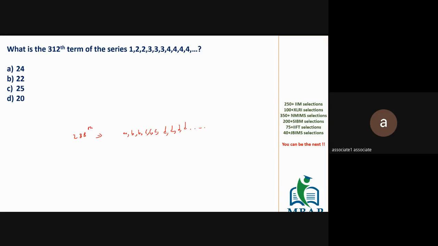Let me know if you have figured it out. Even if you have only understood the question, we'll have a good discussion over it.